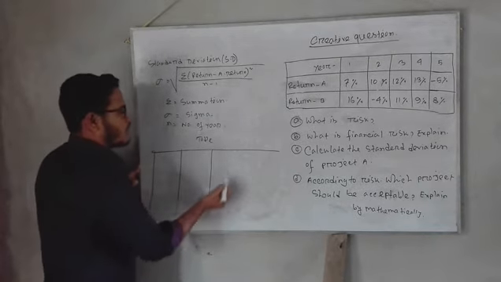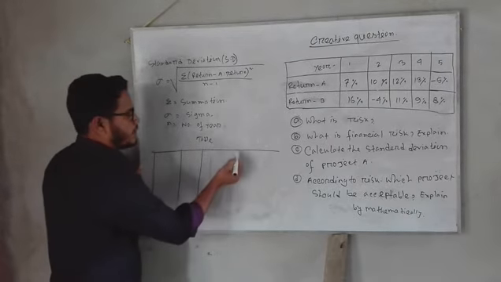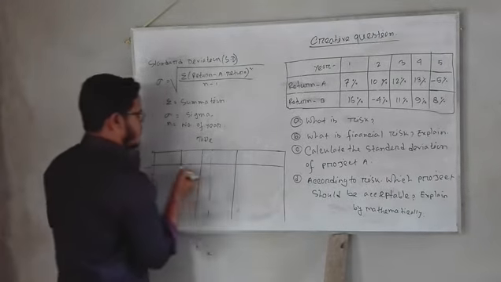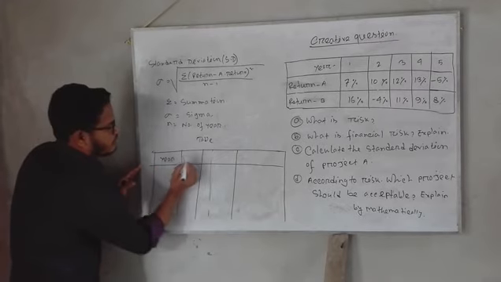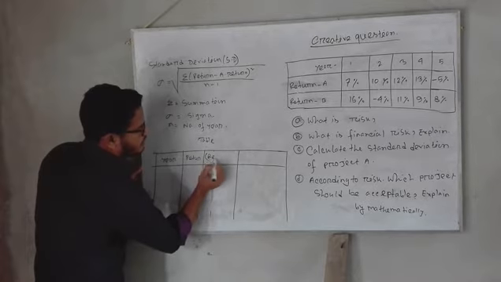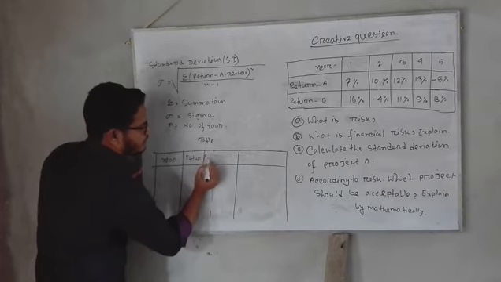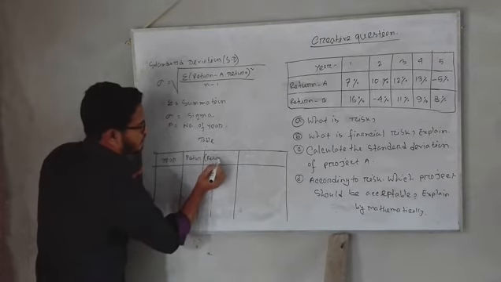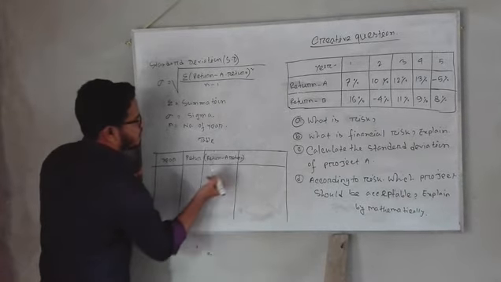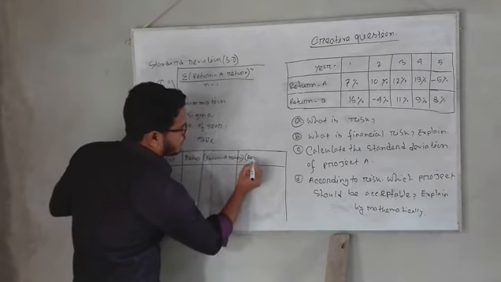There are 4 columns in a table. The first column is year. The second column is return. The third column is return minus average return. The fourth column is return minus average return squared.